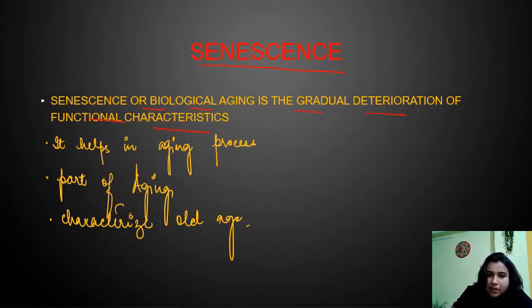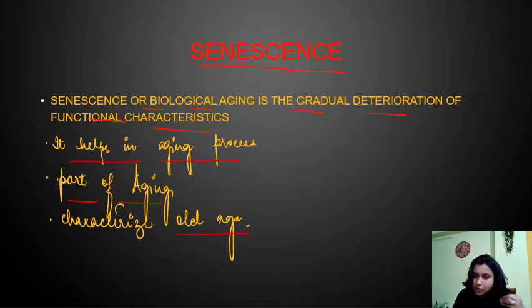Senescence is a part of aging which is characterized at old age, and it helps in the aging process. It deals with a gradual deterioration of the functional characteristics with time.